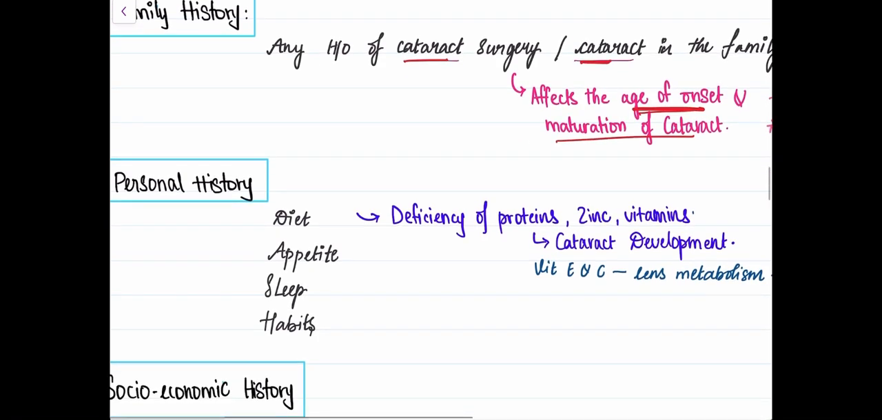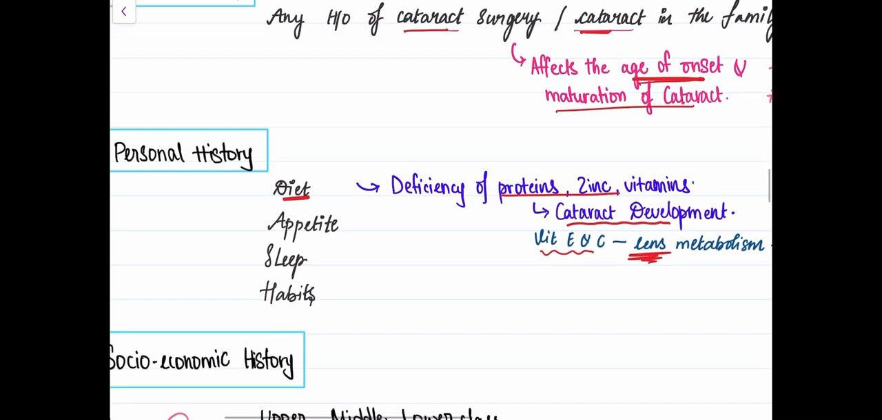And then the personal history. So in personal history, we need to know about diet, because deficiency of proteins and zinc is associated with cataract development, because vitamin E and C and other trace elements take part in lens metabolism. So other personal history characteristics like appetite, sleep, and habits also need to be noted.